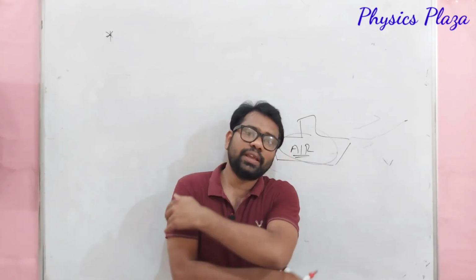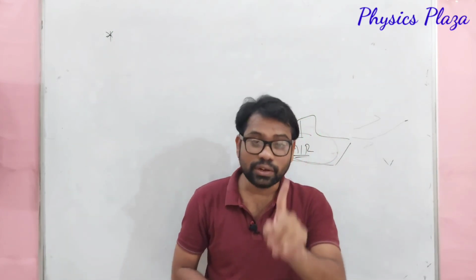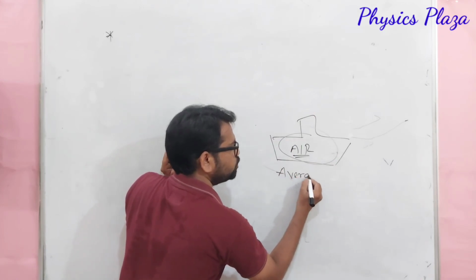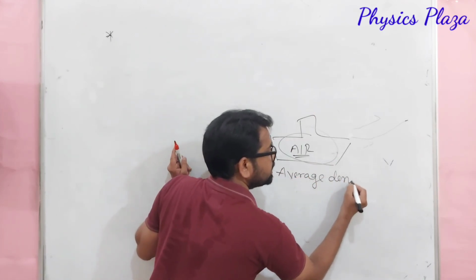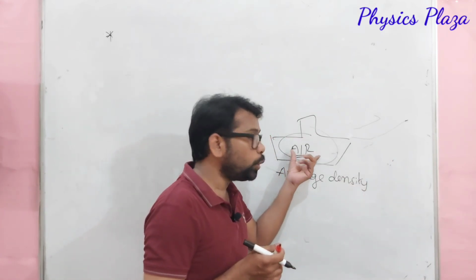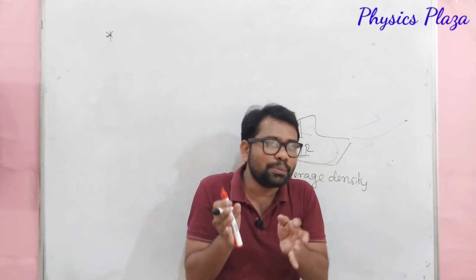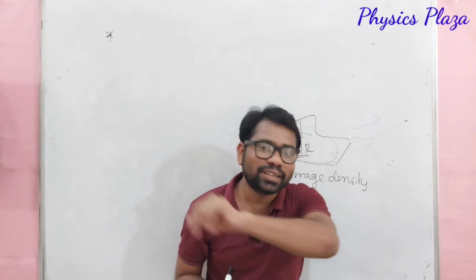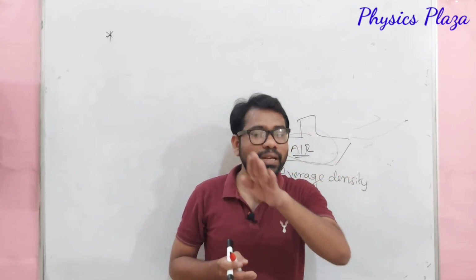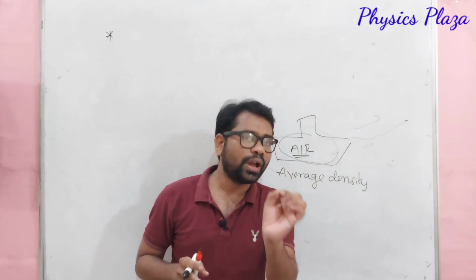So when it is filled with air, what will happen? Its average density will become less. Children, we have to talk about average density. It's very important. You have to talk about the average density of the ship. So as the ship is hollow and filled with air, its average density will become less than that of what? Water. So as the average density of the ship is less than the density of water, it will be floating. This is what you actually have to write in the exam.